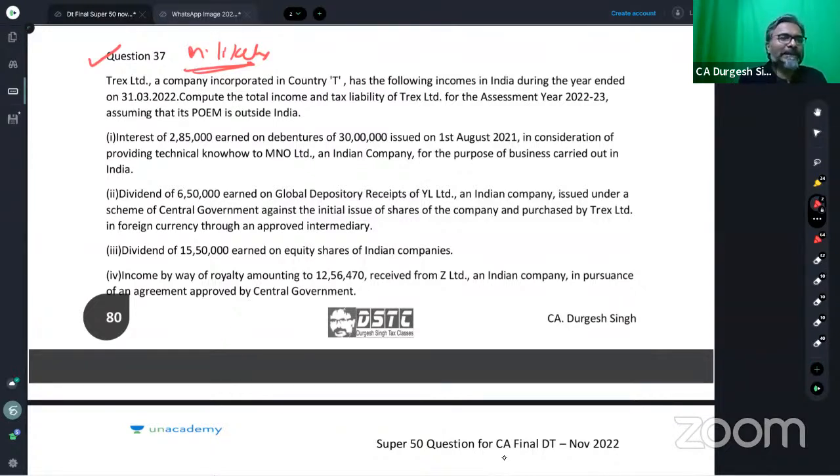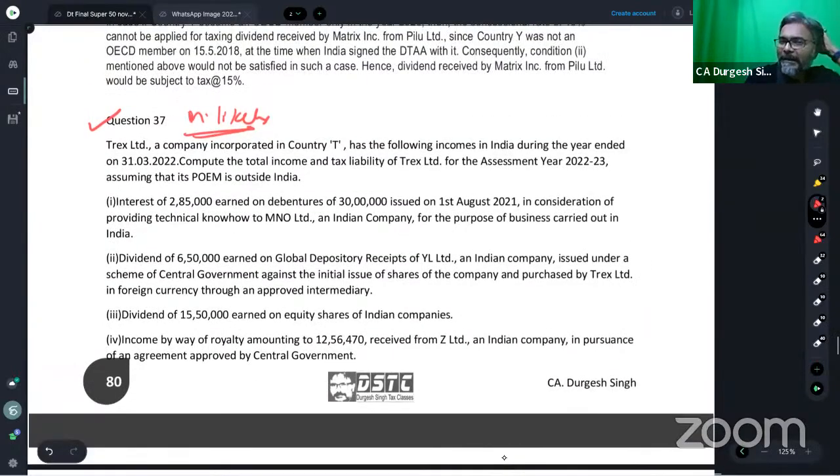So here, question number 37, Trex Limited, a company incorporated in country T. Students, where is Trex Limited incorporated? It is incorporated in country T, students. It has the following income in India during the year ended 31st March 2022.